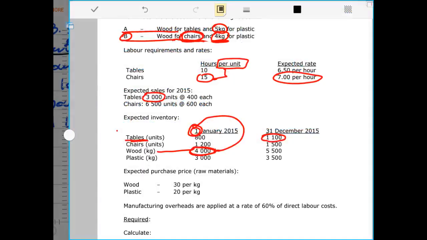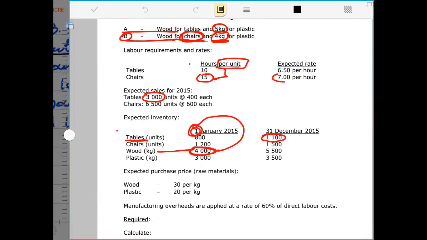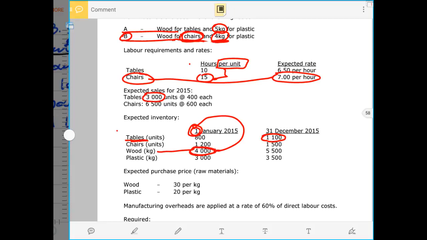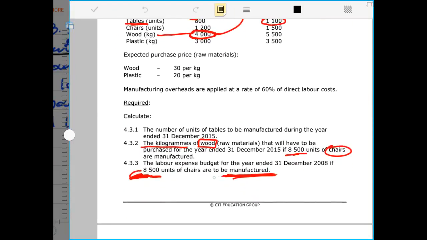For this exercise, we knew that employees are paid 7 rand per hour whenever they manufacture a chair, because in this requirement we're required to do the labor budget in the case where a chair is being manufactured.